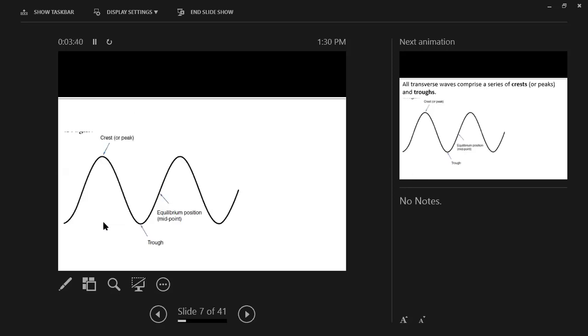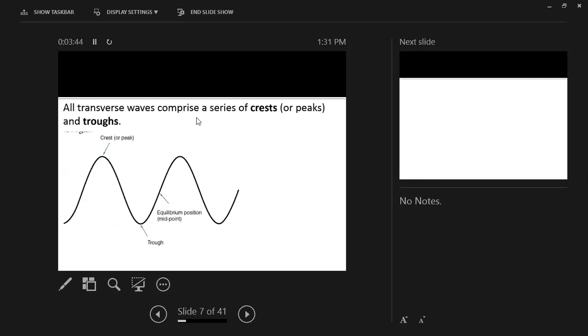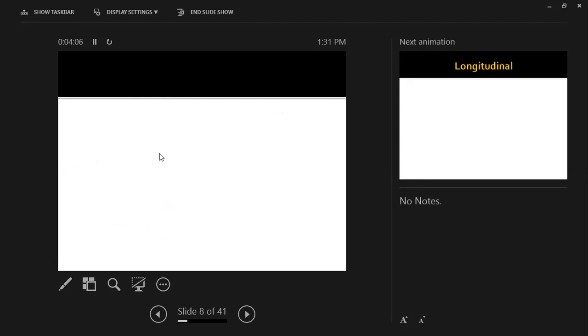All transverse waves consist of crests, meaning peaks, and troughs. These are the peaks and valleys. The peaks we call crests, and the valleys we call troughs. Whenever you see waves like this, they are called transverse waves.